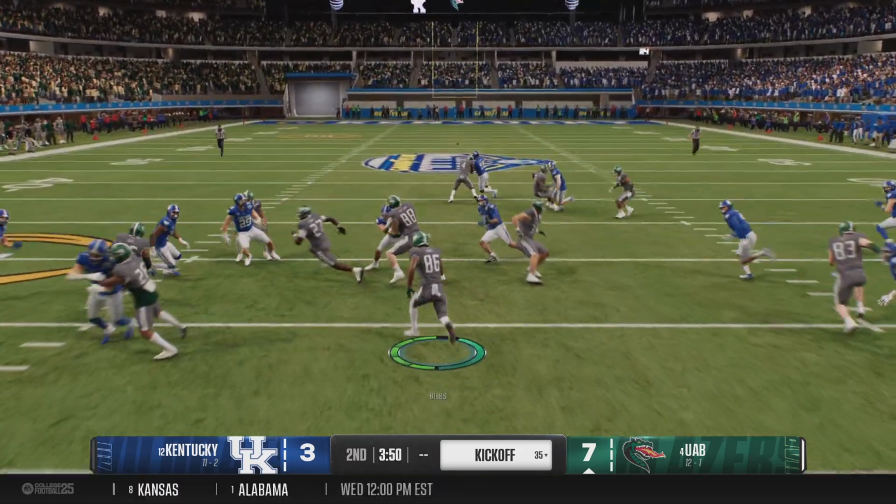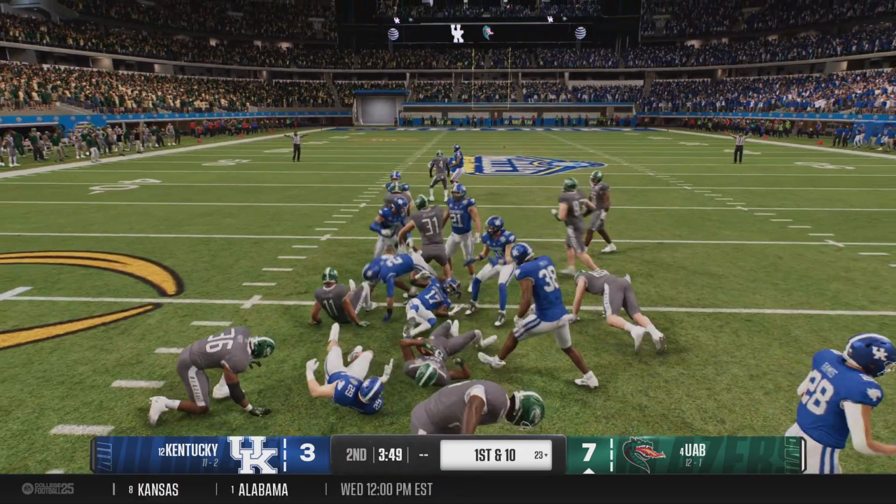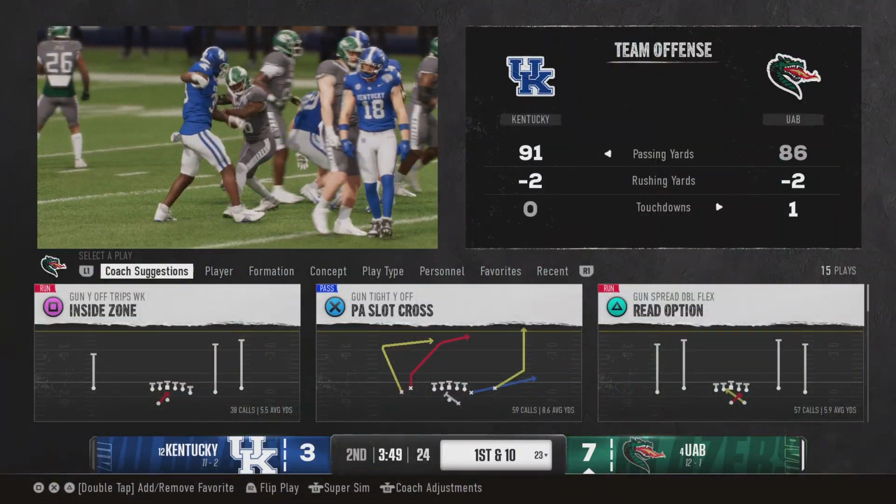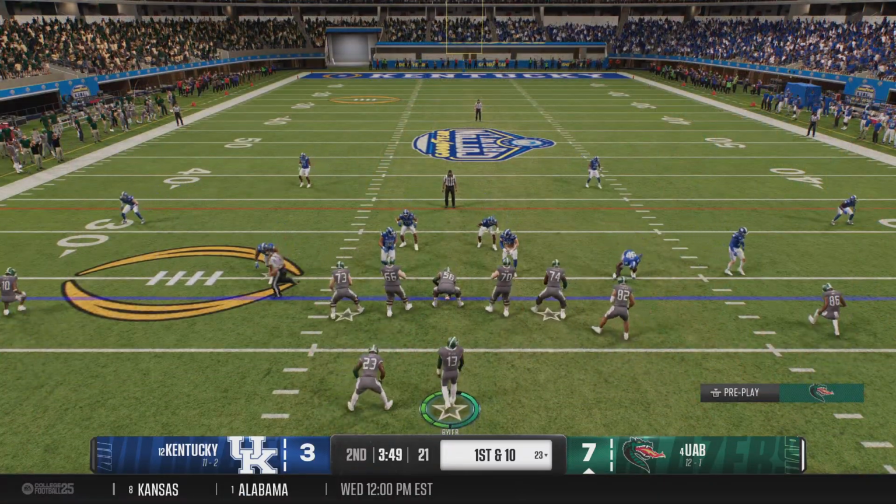He's going to return it from near the goal line. And they stop him at the 23. That's solid coverage. The Blazers offense retakes the field now.